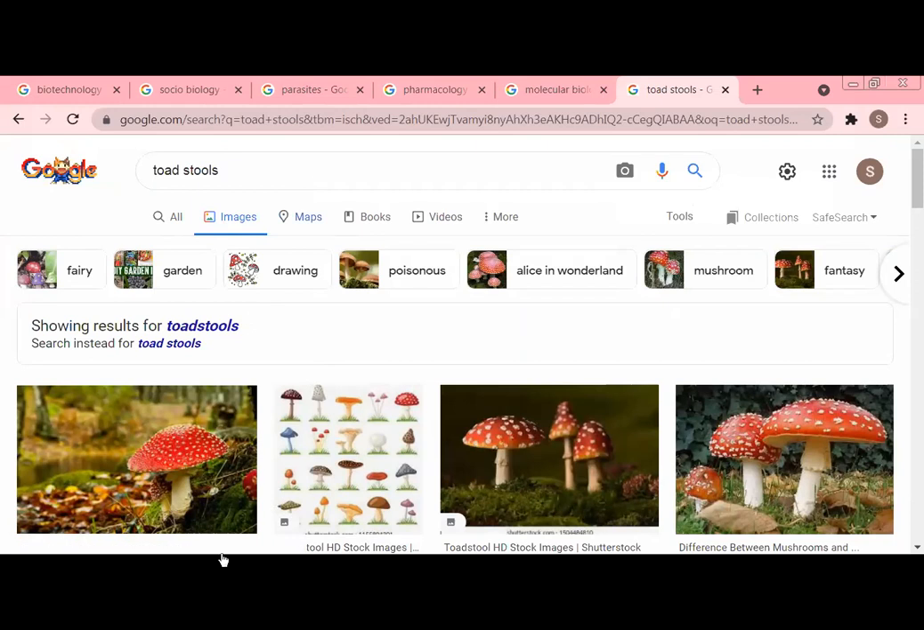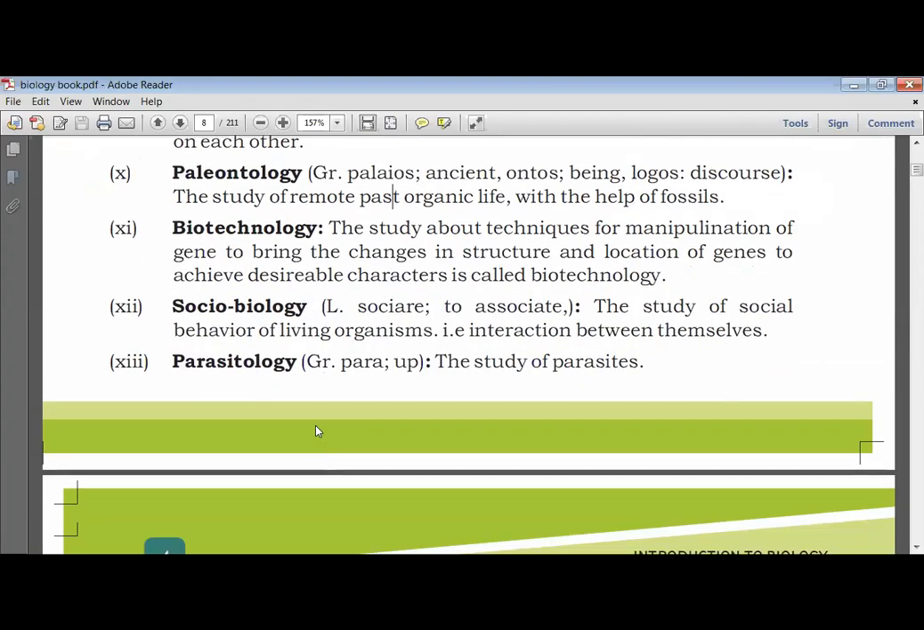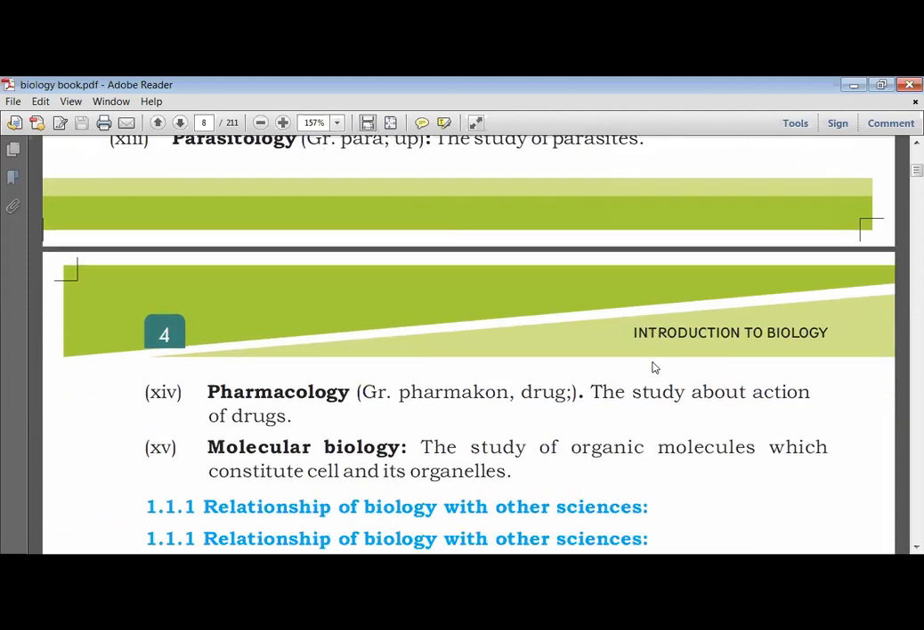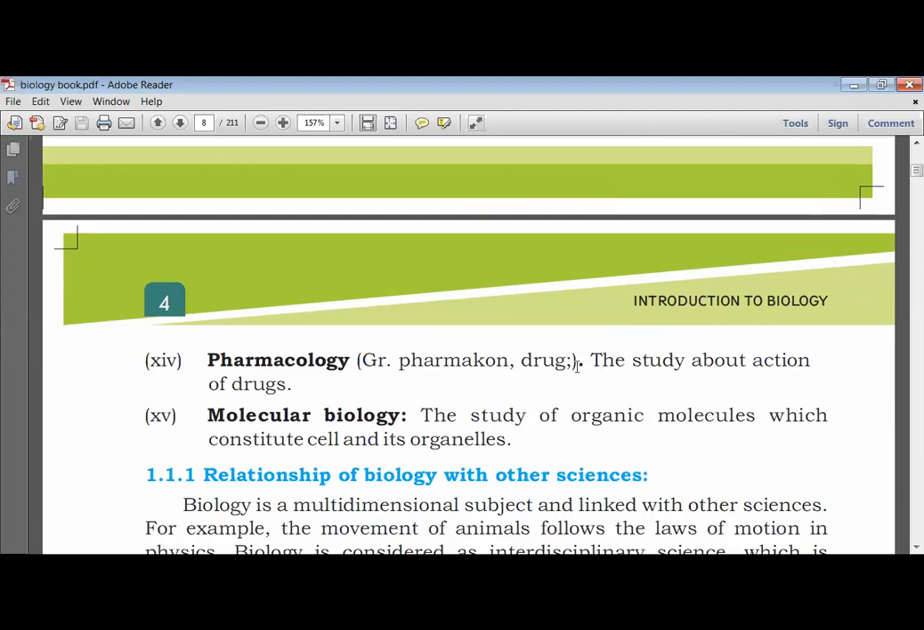So next, after parasitology, the study of parasites, where we have taken the examples, is pharmacology. Pharmacology comes from the Greek word pharmakon, which means drug. It is the study about the action of drugs, meaning people study which type of drug is suitable for which living structure, or which disease it can be used to treat. So what is the action of the different types of drugs or medicines? This branch is called pharmacology.